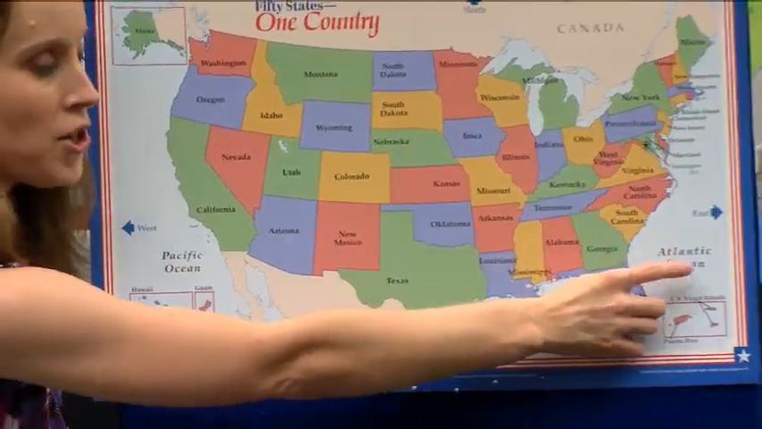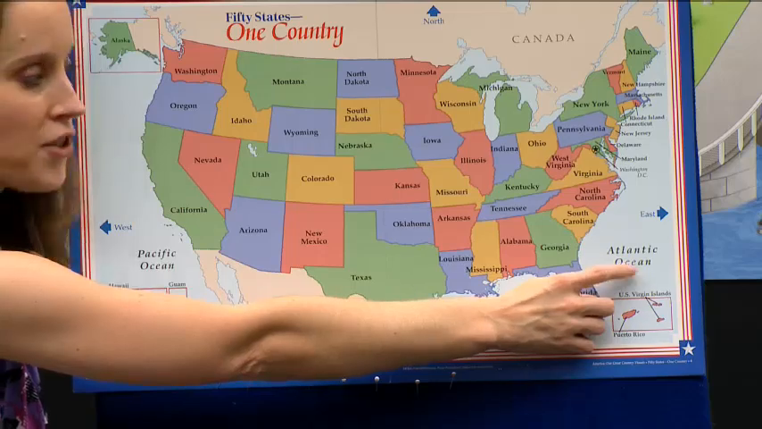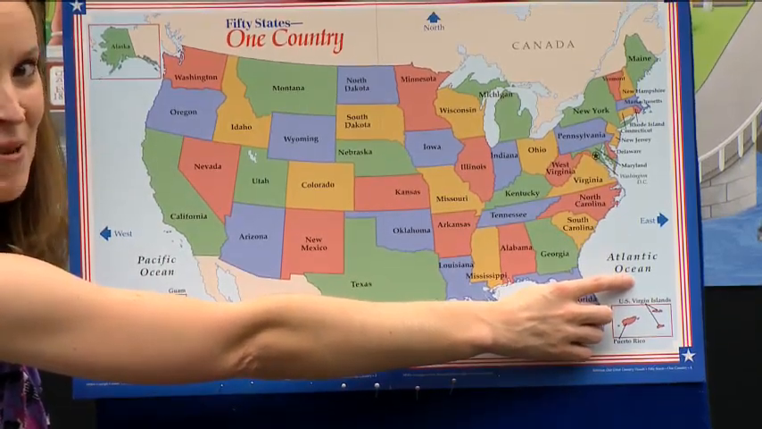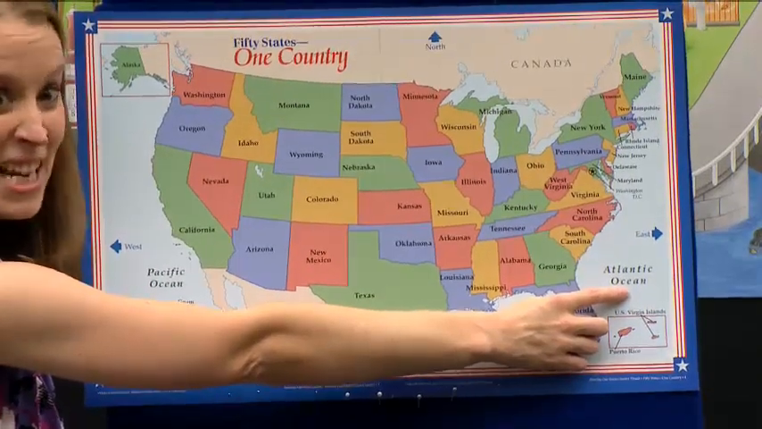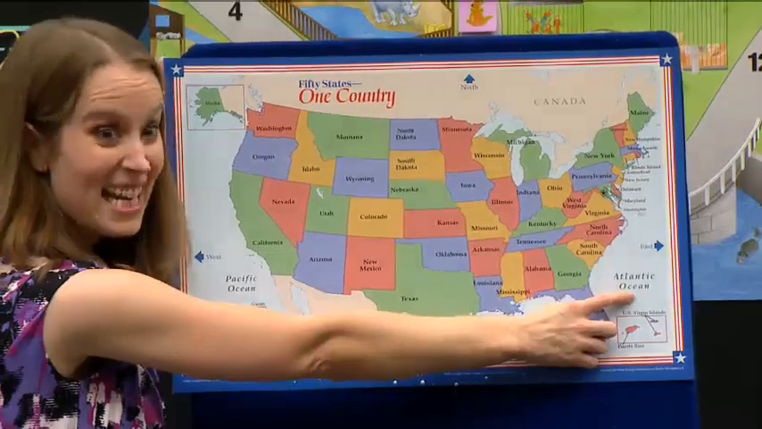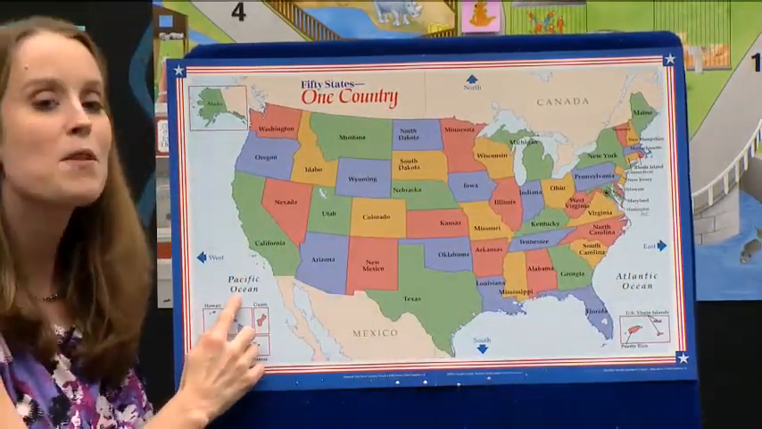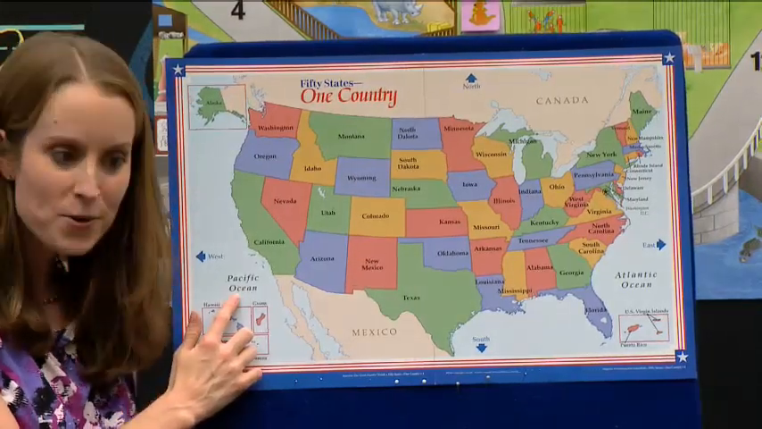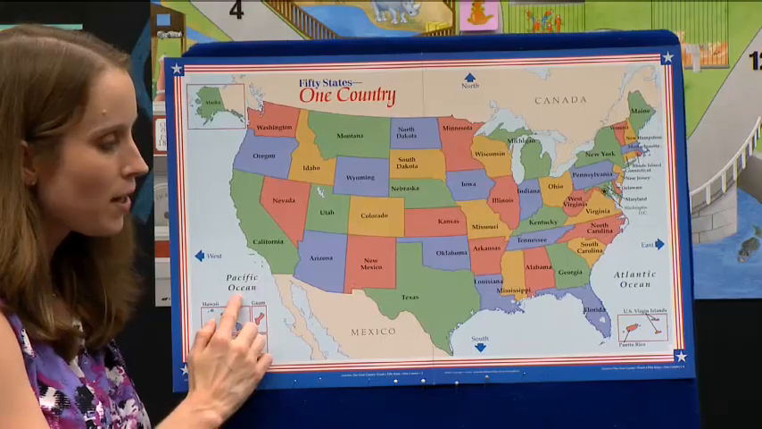What ocean do you see on the east side of America? Jacelyn? Students watching, do you remember? This one's a hard one, isn't it? I'll say it. You say it after me. Atlantic Ocean. It's the Atlantic Ocean. On the west side, we have the Pacific Ocean. Say it with me. Pacific Ocean. Yes, we have the Atlantic Ocean and the Pacific Ocean.